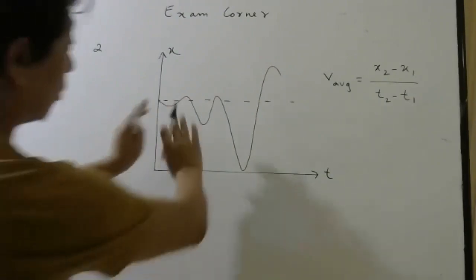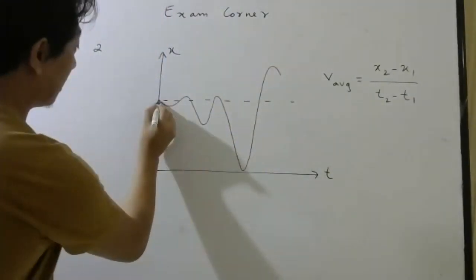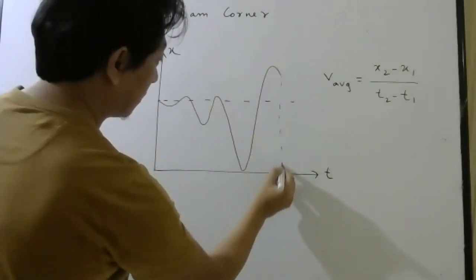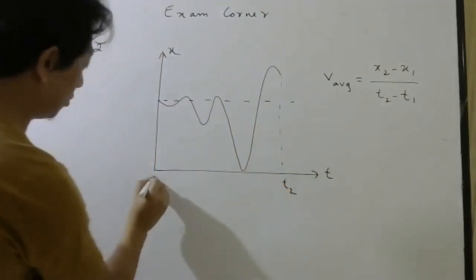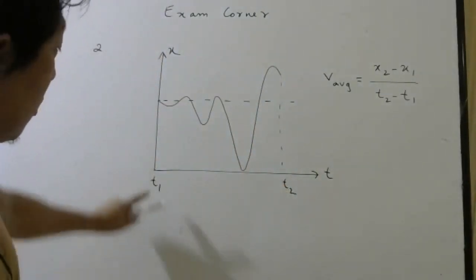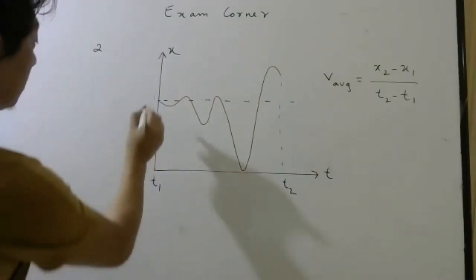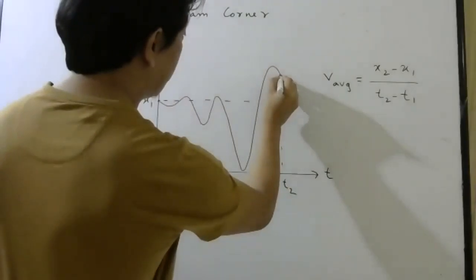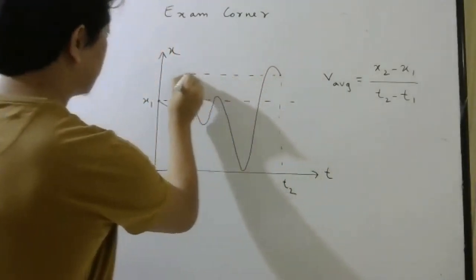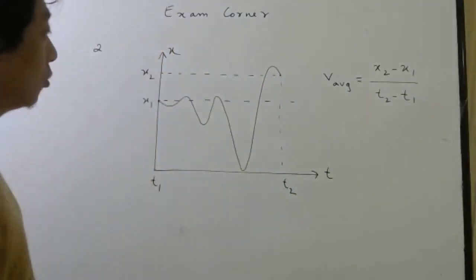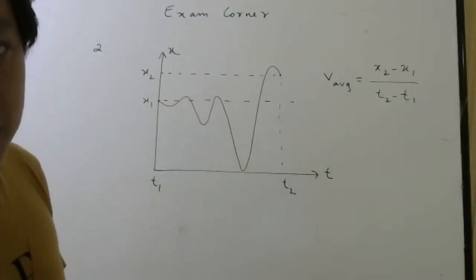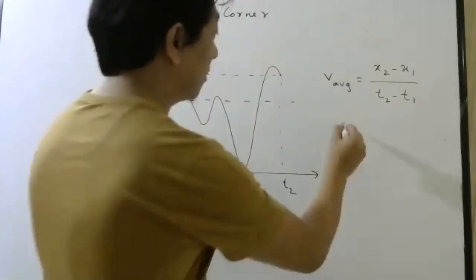So for the whole interval they are asking, starting time is this, final time is this. So this is your t2, this is your t1. Basically your t1 is 0. So look at the position. This is your x1 and where is your x2? Here. Correct? So which is more? x2 is more or x1 is more? x2 is more.